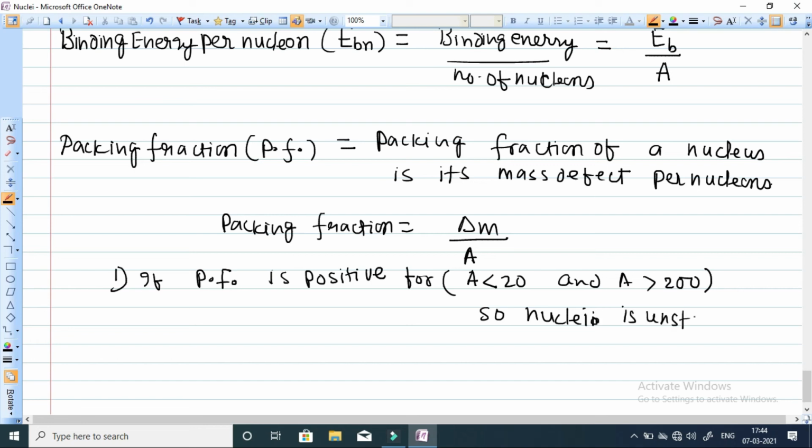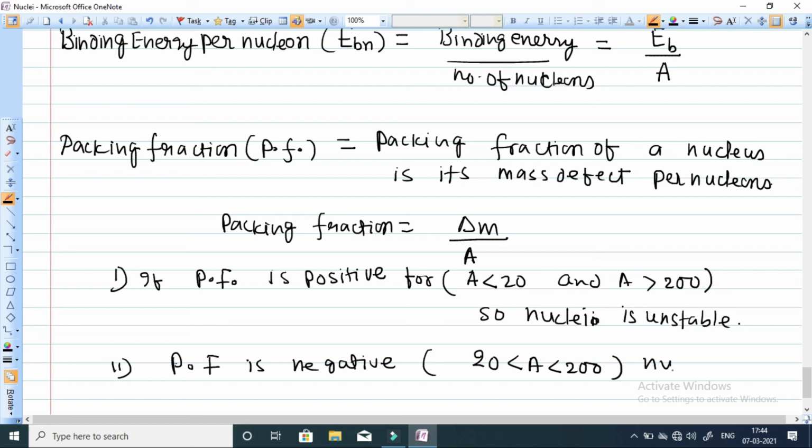If the packing fraction is negative, which is when the atomic mass number lies between 20 and 200, then the nucleus is stable.